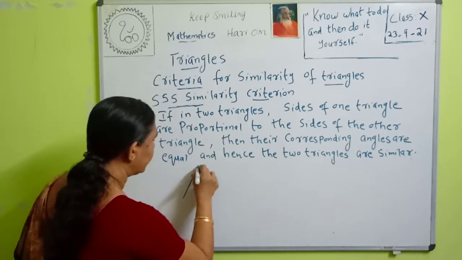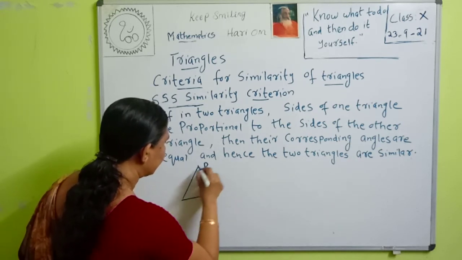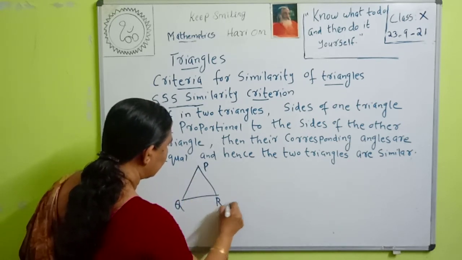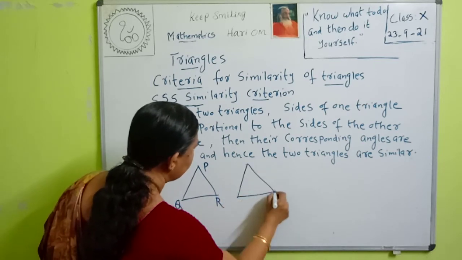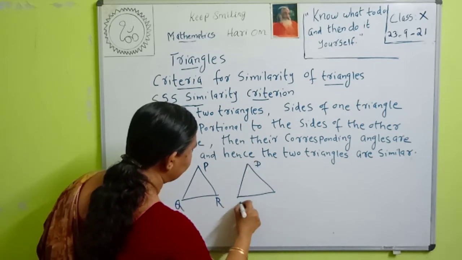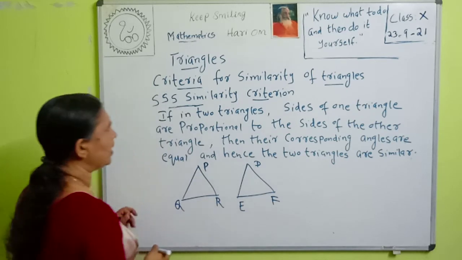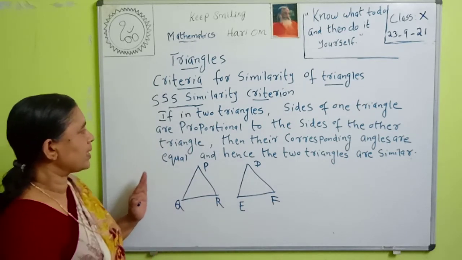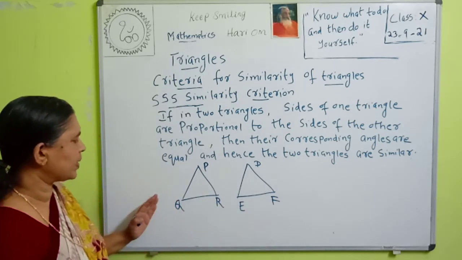For example, in triangle PQR and triangle DEF, we can take two triangles. Then here what is the similarity criteria? If the sides are in proportion, what are the corresponding sides?